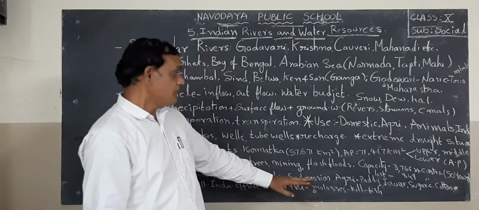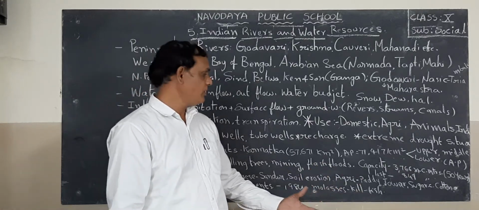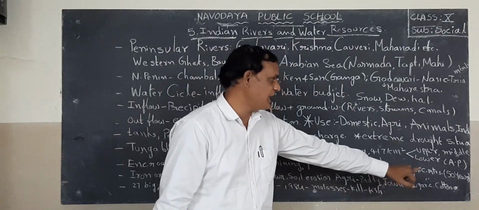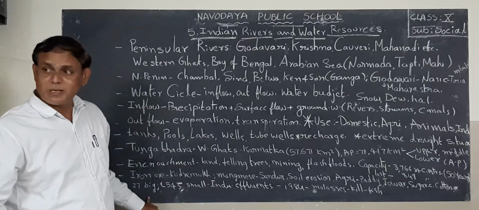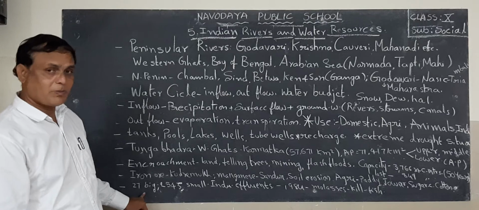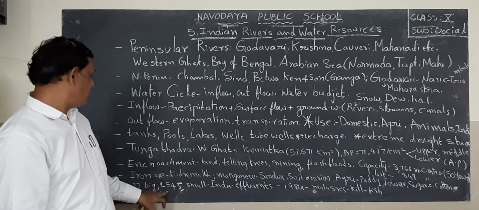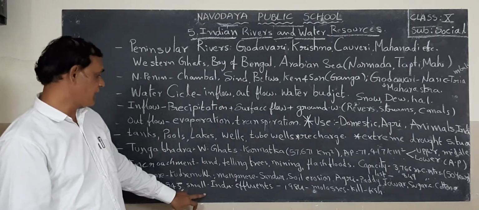Next to irrigation, agriculture also. What crops are they growing? Paddy, jowar, sugarcane, cotton, etc. Near Tungabhadra river, 27 big industries are running and 2,543 small industries are also working.